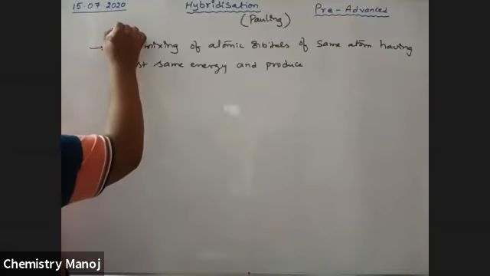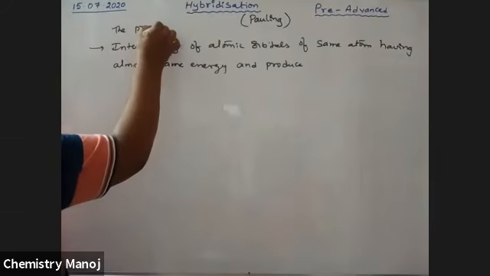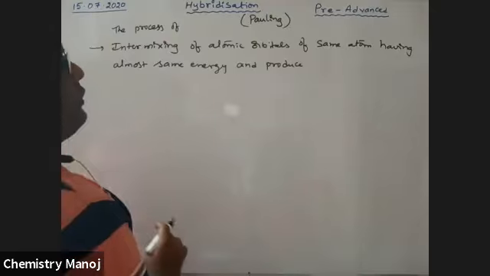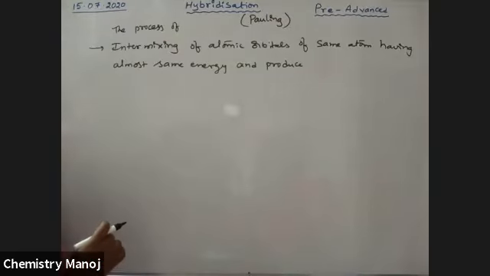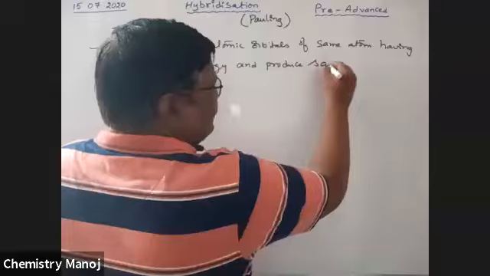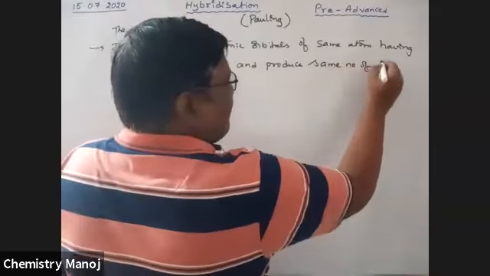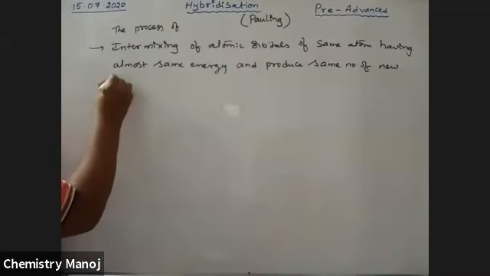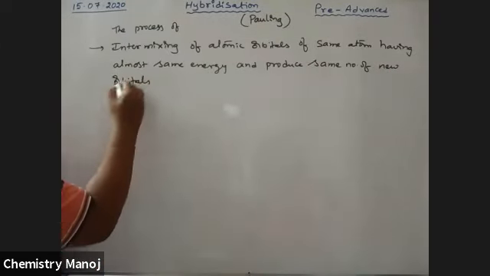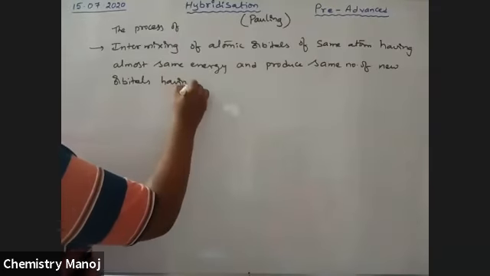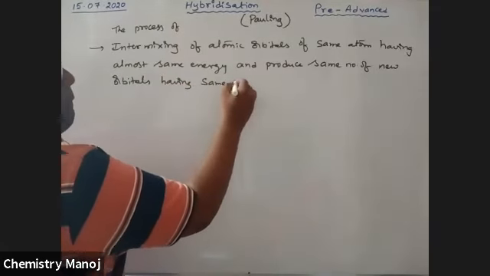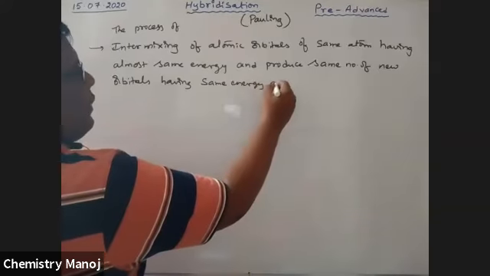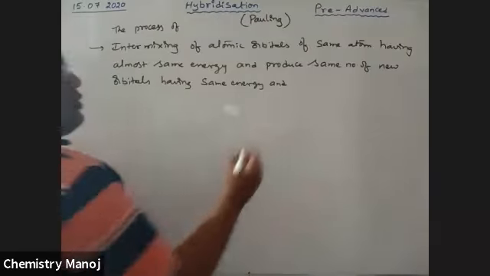So it is the process of intermixing of atomic orbitals of the same atom having almost the same energy and producing the same number of new orbitals having the same energy and shape.